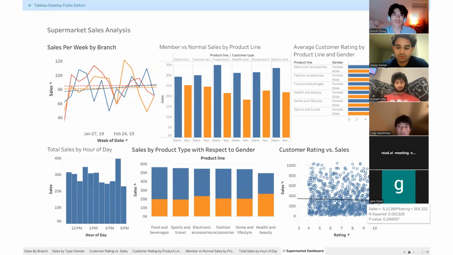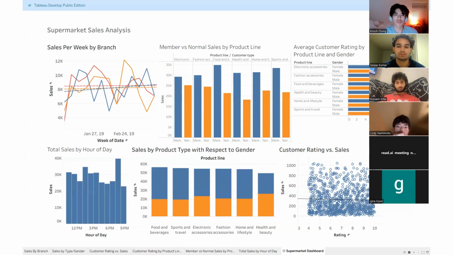This chart helps us to see if customers who spend more money tend to give higher ratings, and it also helps us spot patterns in customer purchases. We chose this analysis because scatter plots are useful for showing relationships between two variables. Our earlier charts focused on sales trends and product categories. This chart focuses more on customer behavior, so specifically we want to see if spending more money leads to higher customer satisfaction. This is important because it can help management understand whether higher spending customers are actually happier or if satisfaction depends on other factors like product quality or service.